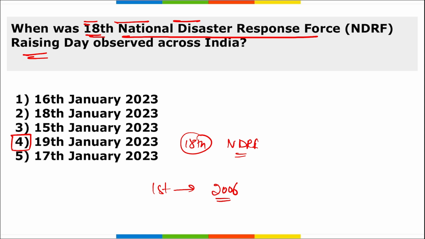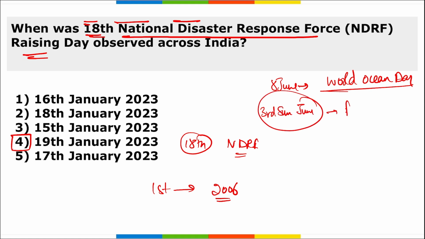Next, if I ask you, tell me when do we observe World Ocean Day? This day is observed on 8th of June. Similarly, when do we observe Father's Day? It is on the third Sunday of the June month. Similarly, if I ask you when do we observe World Asteroid Day, it is 30th of June.